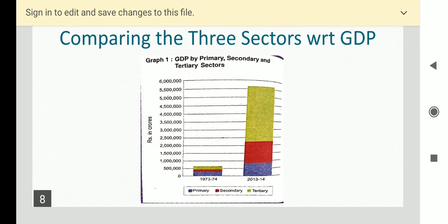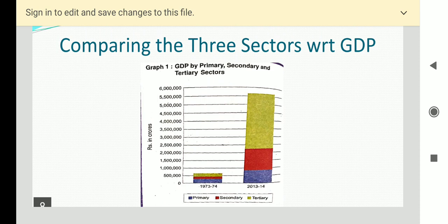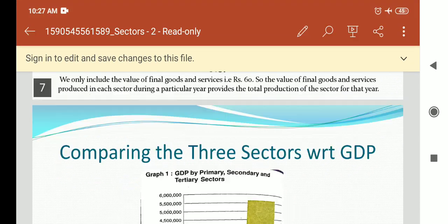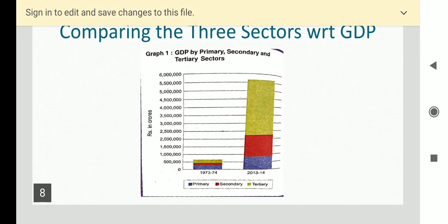Before this, I want to talk about one very important thing, that is a historical change in sectors. Students, there is a historical change in the sectors. It has been noted from the histories of many now developed countries that at the initial stage, means in the beginning, only the primary sector was the most important sector of economic activity. As the methods of farming changed and the agriculture sector began to prosper, it produced much more food than before, and many people could now take up other activities.